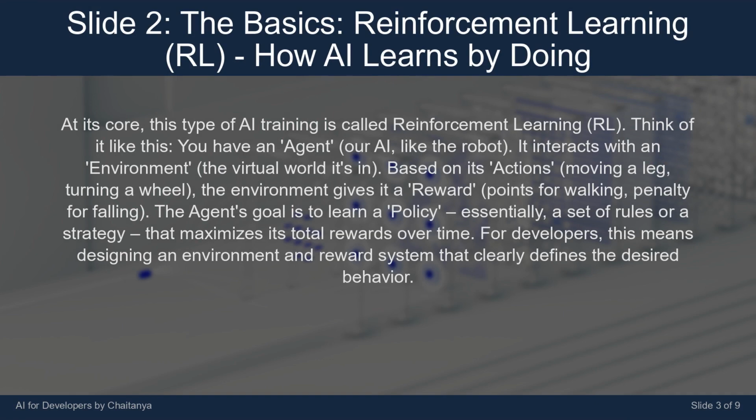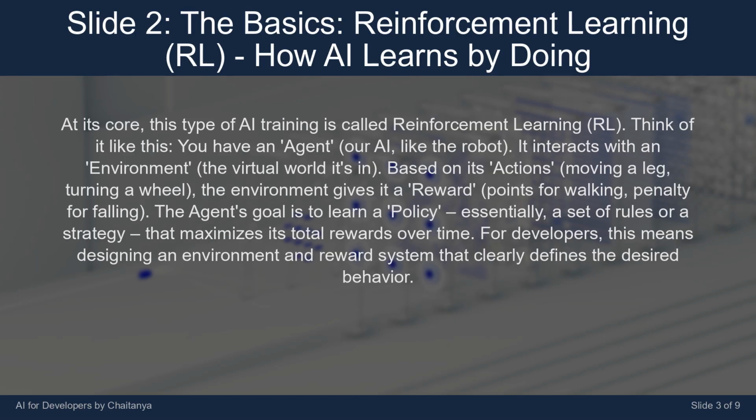At its core, this type of AI training is called reinforcement learning, RL. Think of it like this. You have an agent, the AI, like the robot. It interacts with an environment, the virtual world it's in. Based on its actions, moving a leg, turning a wheel, the environment gives it a reward: points for walking, penalty for falling.